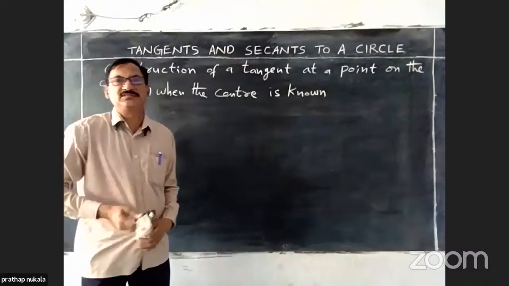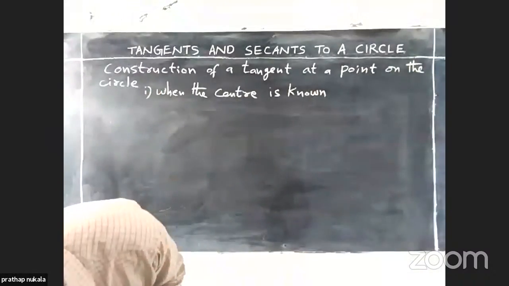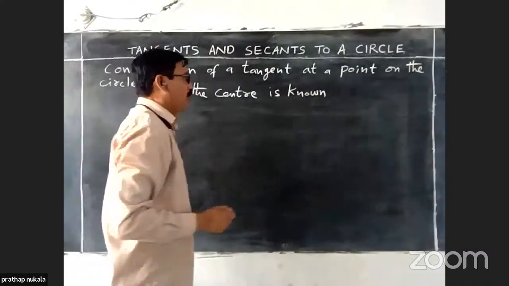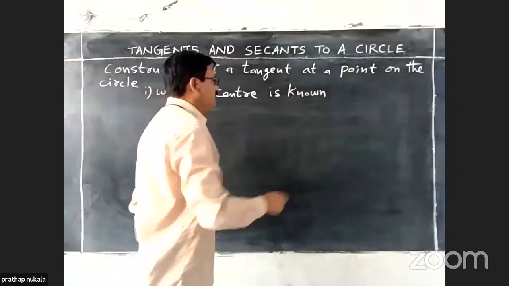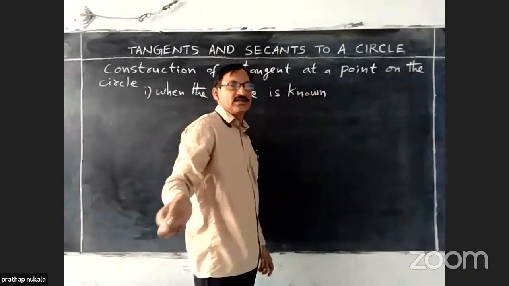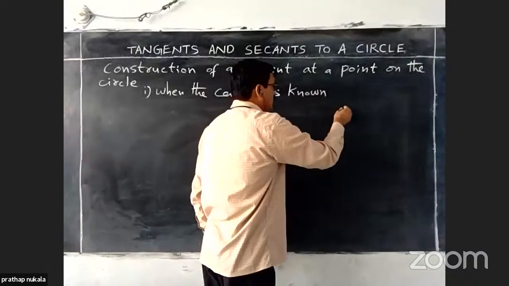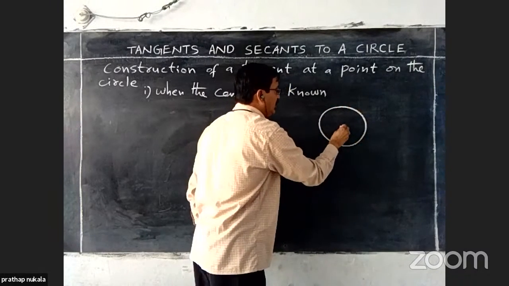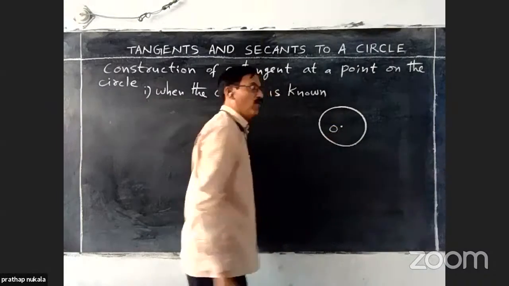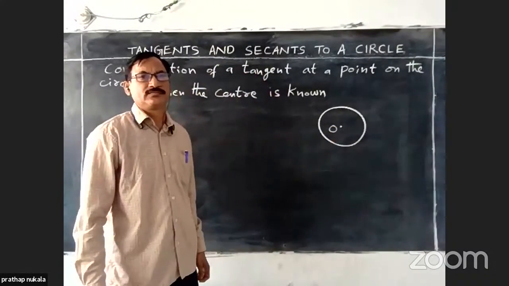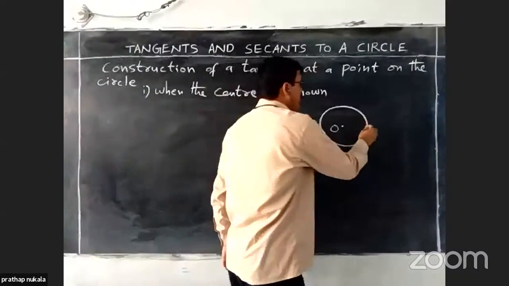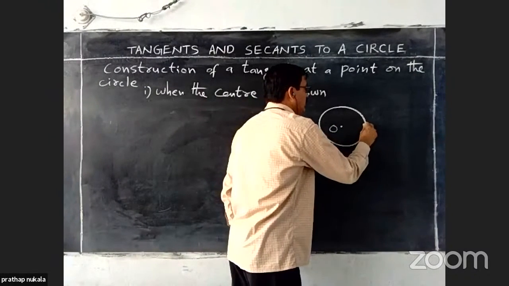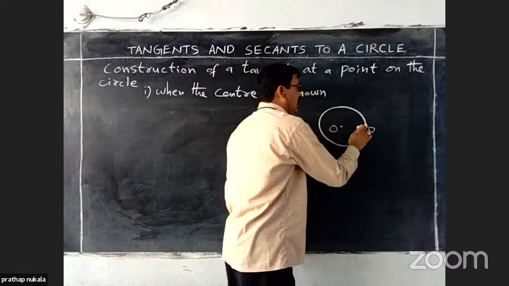I will explain the procedure. First, we have to draw a rough diagram. First, using a compass, draw a circle with center O. Next, locate any point P on the circle.